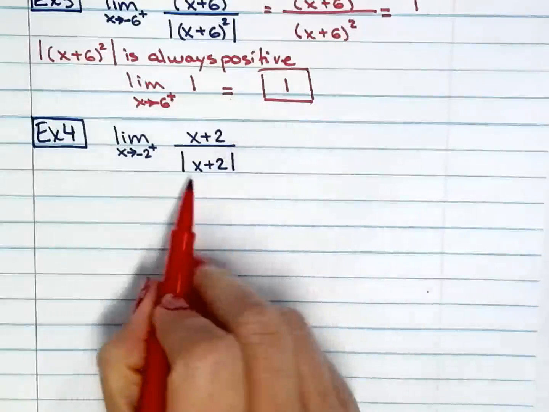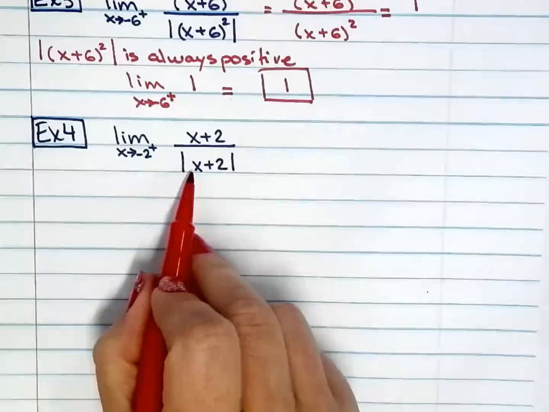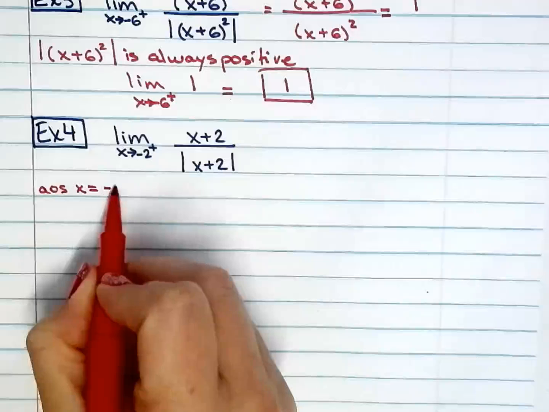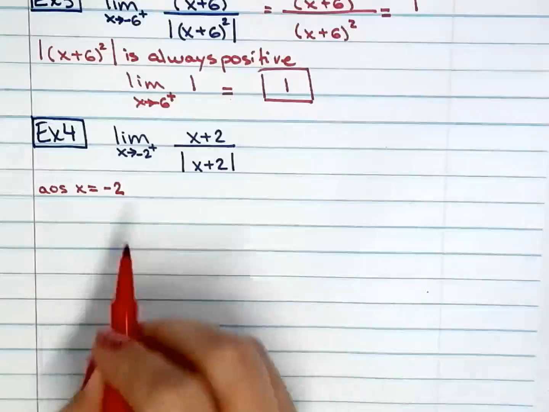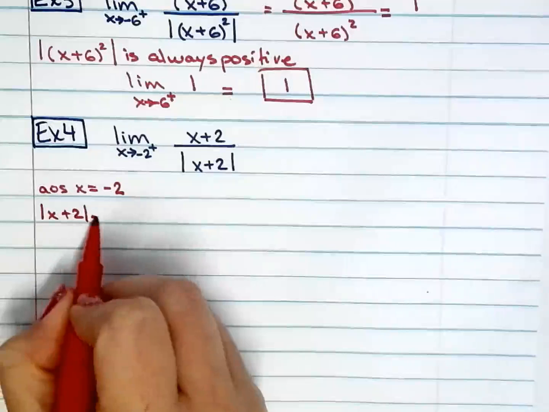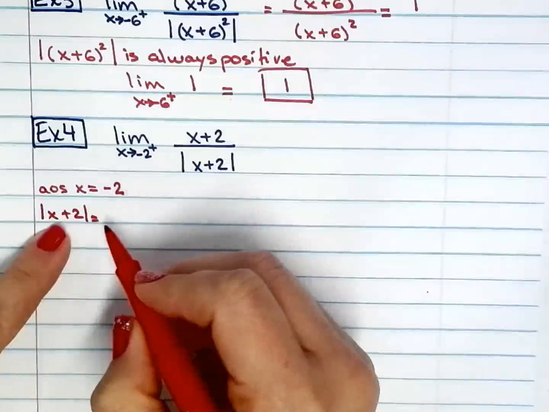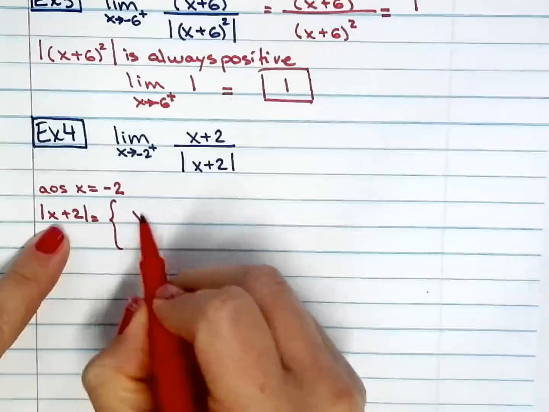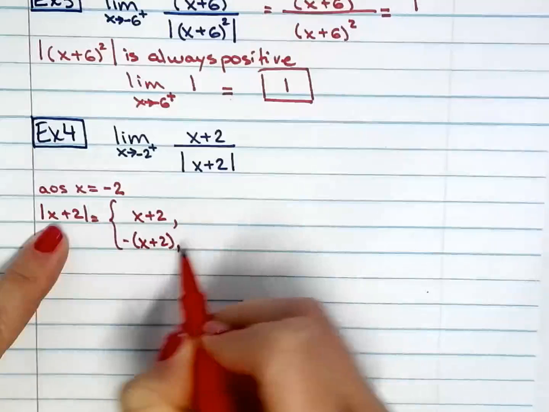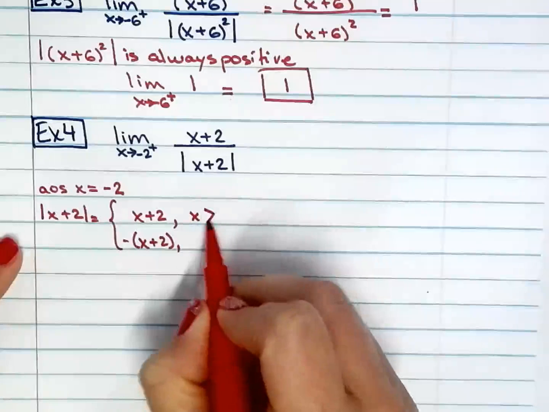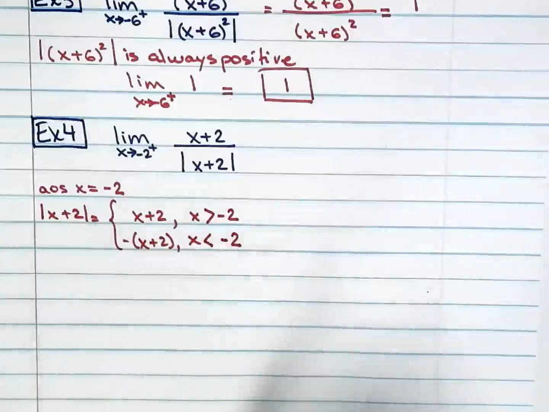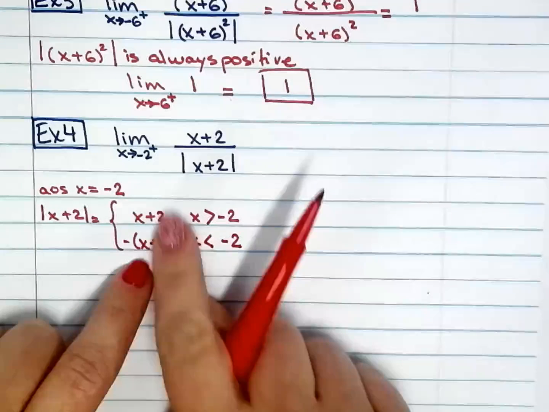we have to find the limit as x approaches negative 2 from the right. Again, I will set it up so the axis of symmetry right here. So AOS is when x equals negative 2. All right, so I will write out the restriction over just the absolute value function. So I have x plus 2 and negative x plus 2 when x is greater than negative 2 and when x is less than negative 2. Okay, now we're getting somewhere.